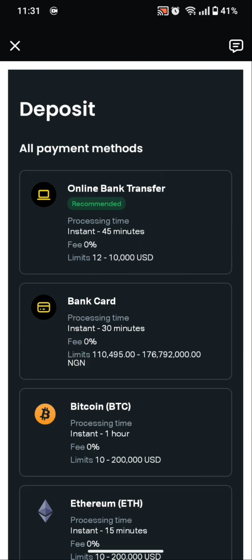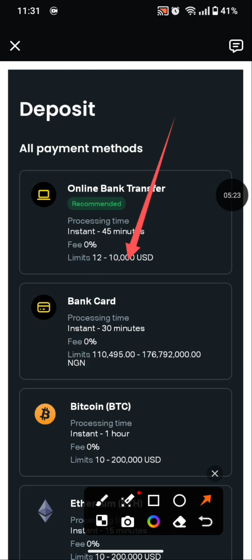The online bank transfer will remain the same, although the arbitrage will be activated on both your online bank transfer and bank card. So if you're in Ghana, it can be mobile money and bank card. Those two are going to get activated depending on the local deposit payment method that is available on your account in your country. That is what is going to be available for arbitrage on your account. That's what you'll be getting a lower funding rate for.